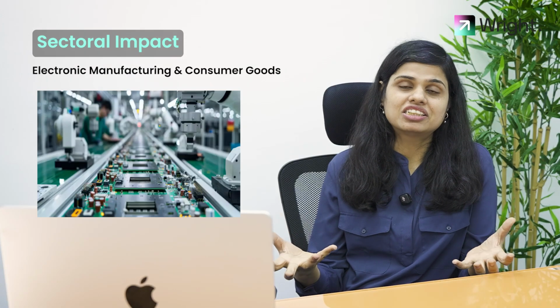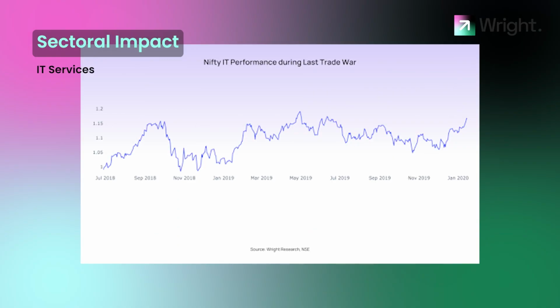One of the sectors that gained a lot was the electronic manufacturing and consumer goods space. Because China was facing tariffs, Indian manufacturers were incentivized to create more electronic goods and capital goods, which became attractive, and that industry took off during the trade war. Secondly, even our IT services, because China is a big tech nation, and as tariffs were imposed there, Indian IT became attractive, and we saw the IT sector actually outperform during that period.